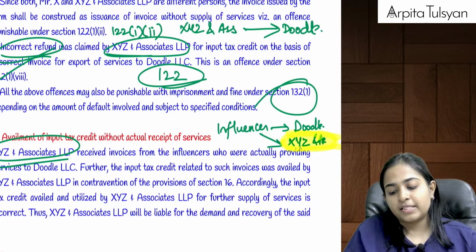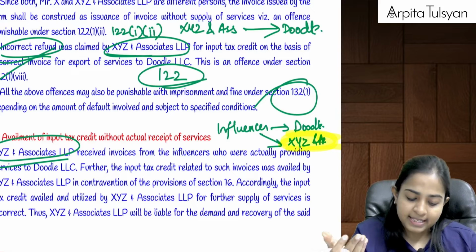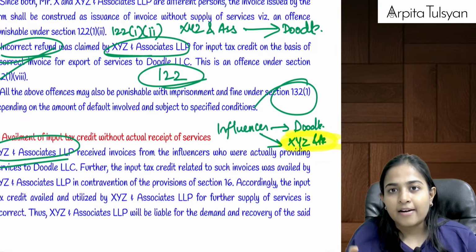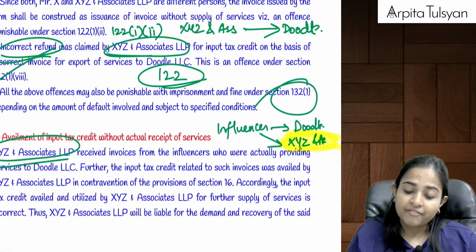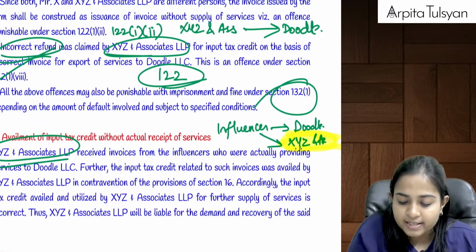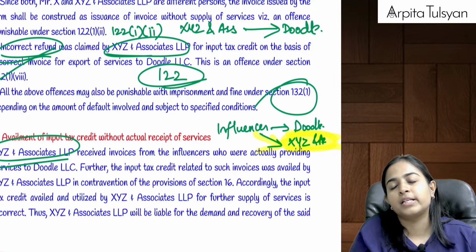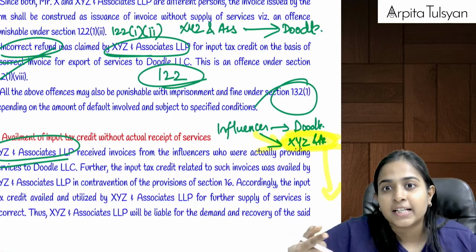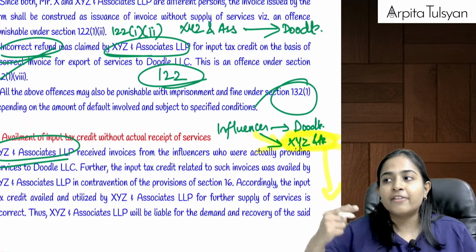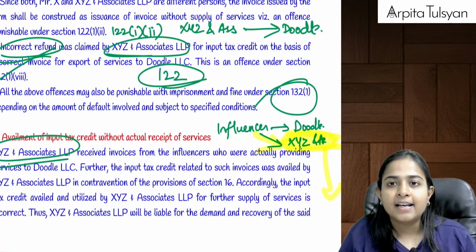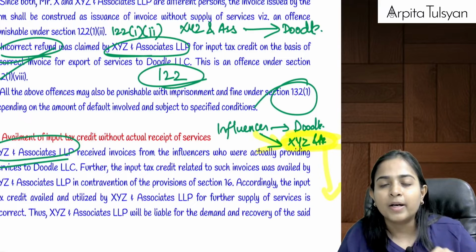Now, what is the mistake of XYZ and Associates? Can we say it fraudulently availed the ITC? It fraudulently availed the ITC without actually receiving any input service. Influencers never gave any service to XYZ and Associates. And XYZ and Associates is going to use it for further supply. Means, can we say for further supply, its tax liability will reduce because it will take this ITC. So, can we say this is wrongful availment of ITC?